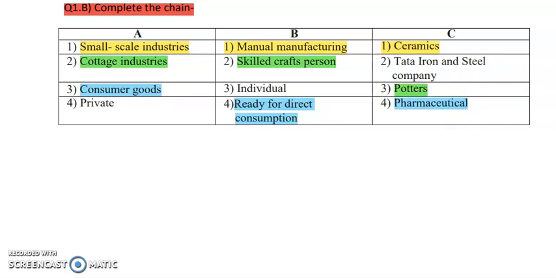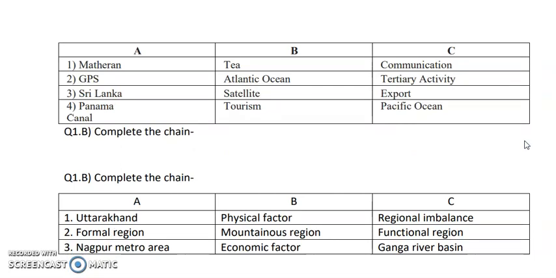Then finally we are left with private industries. Private industries are owned by whom? They are owned by a single individual who is the owner of it, and the example of it is iron and steel industries. So this is what complete the following chain is. Now we'll go further with the next complete the following chain.